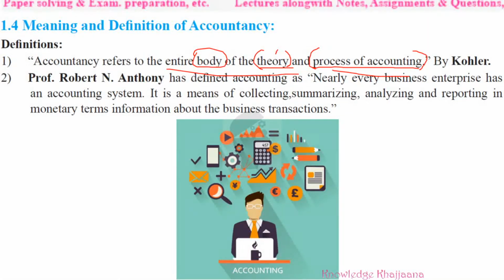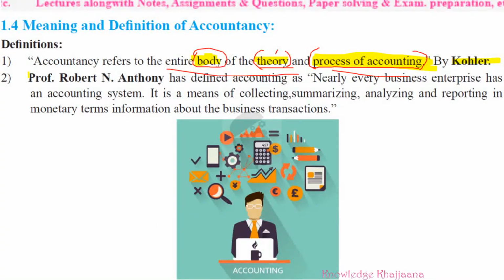What is meant by theory? Theory means some principles which include norms and assumptions. And you have to do the actual process of accounting. What is the actual process of accounting? Actually making the entries of all transactions in the different books of accounts. So it refers to the entire system of the theory and process of accounting, according to Kohler.